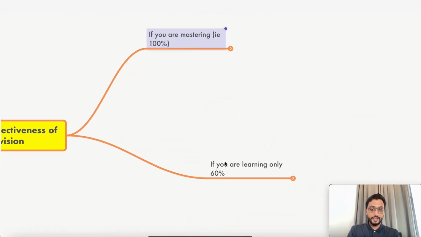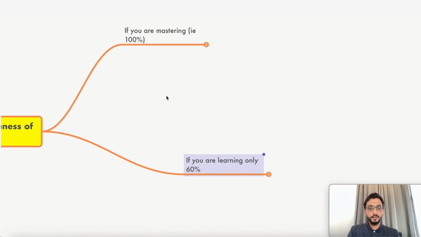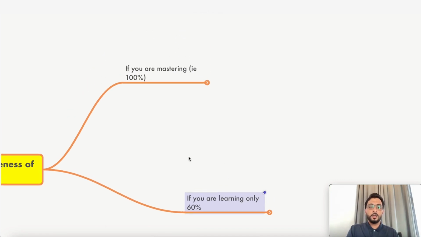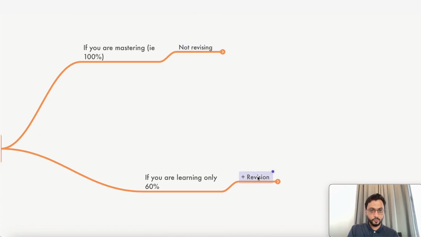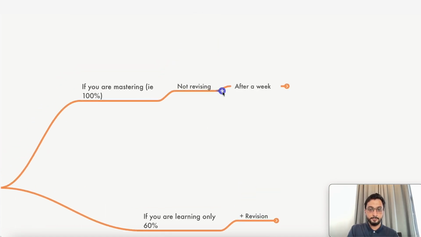Second is you are learning only. The first is, in fact, a pseudo mastering, I'll call it. You feel like you're doing 100%. Here you feel like you're doing only 60%. Just imagine. Now, in the first case, there is no revision happening. In the second case, you are also revising. So 2 scenarios. So what is the effectiveness?